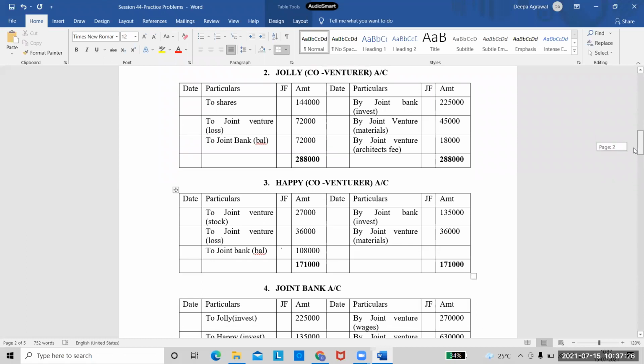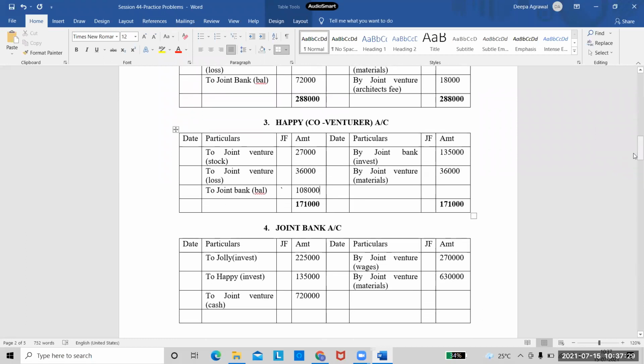Now what do we do? What is the last step? We have to transfer these entries to the joint bank account on the credit side. So the first one is by Jolly, the balance which the bank has paid him, and his balance was 72,000. And then next by Happy, the joint bank paid him a balance of 1,08,000. Now check if your joint bank account is tallying. If it is tallying, then we have done the problem correctly.